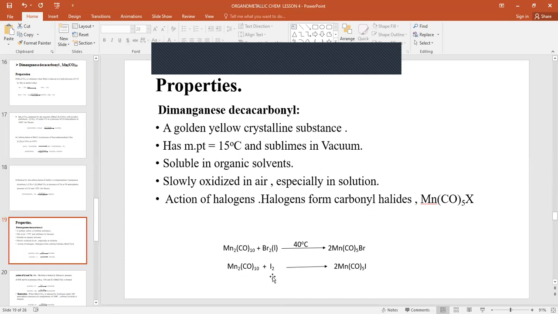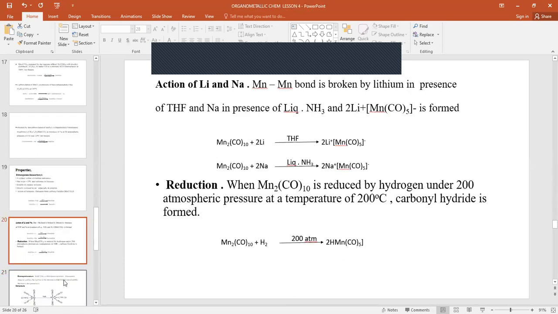Similarly with iodine, it gives the carbonyl halide. When acted on with lithium, the metal-metal bond is broken in the presence of tetrahydrofuran. And with sodium, in the presence of liquid ammonia, we form the carbonyl ion.